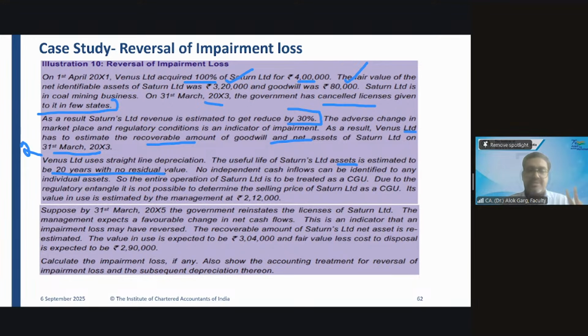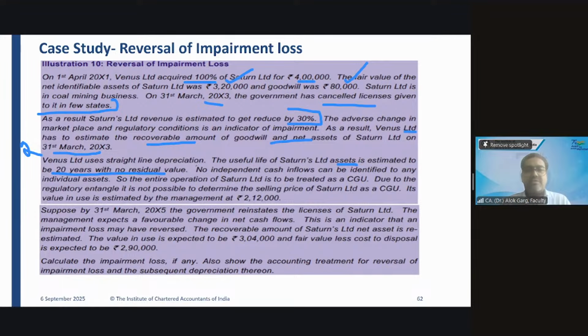So 2-year depreciation is 32,000. The carrying value of the net assets of 320 at the end of 2 years is 320 minus 32, that is 2,88,000.